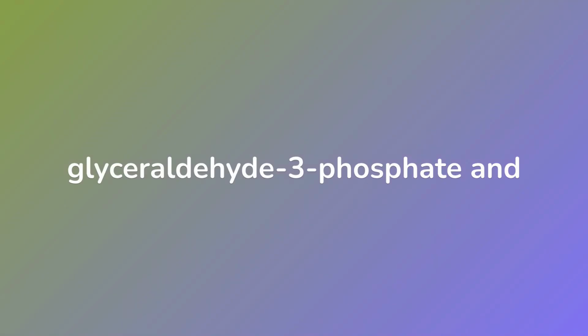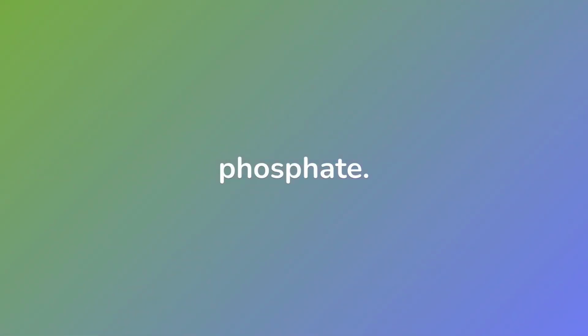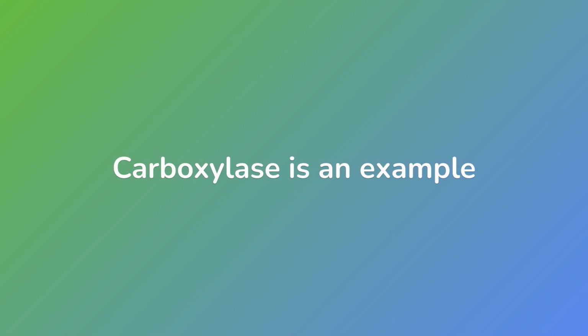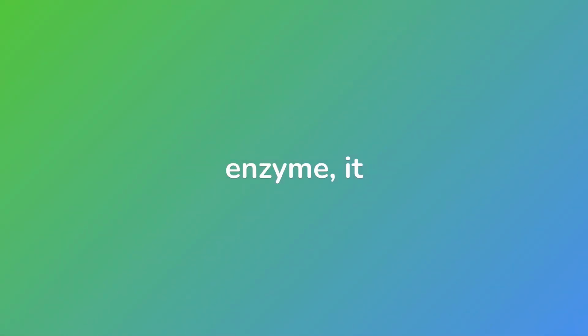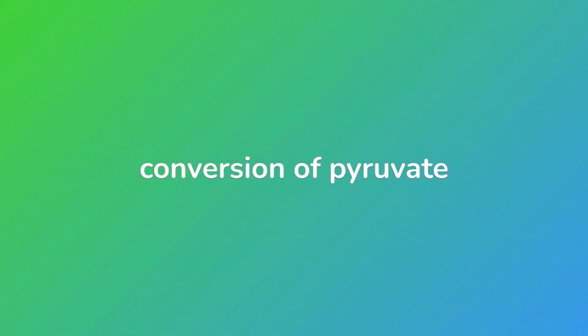Lyases. These enzymes catalyze the cleavage of a substrate by means other than hydrolysis or oxidation. An example of a lyase is the enzyme that catalyzes the conversion of fructose 6-phosphate to glyceraldehyde 3-phosphate and dihydroxyacetone phosphate. Carboxylase is an example of a lyase enzyme. It catalyzes the conversion of pyruvate to oxaloacetate.